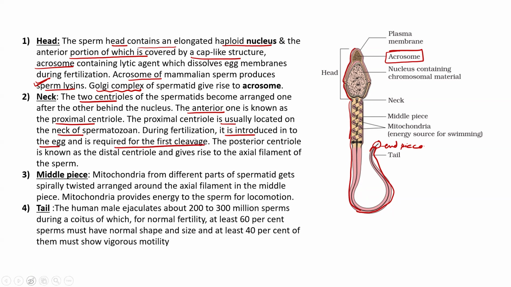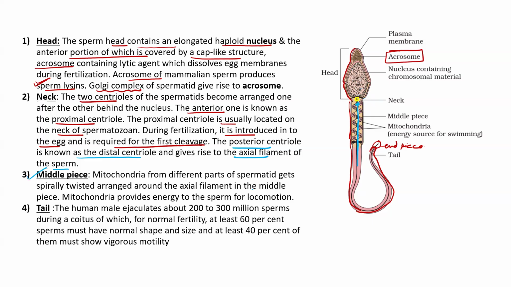Learn this way, this is one centriole. The posterior centriole, known as the distal centriole, gives rise to the axial filament of the sperm. So the axial filament of the sperm comes from the distal centriole, not the proximal. The proximal centriole will go along with the head to be required for the cleavage.